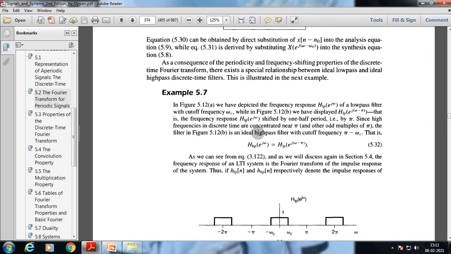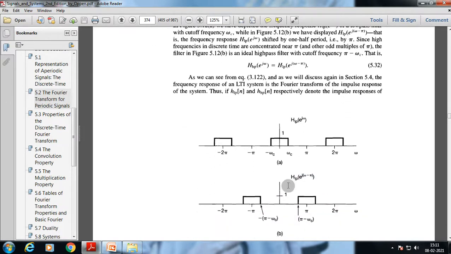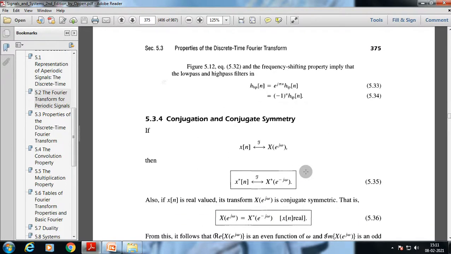Since high frequencies in discrete time are concentrated near pi and other odd multiples of pi, the filter in the figure is an ideal high pass filter with cutoff frequency pi minus omega c. As we will discuss again in section 12, the frequency response of an LTI system is the Fourier transform of the impulse response of the system. Thus we denote the impulse responses respectively, and we get these values. So above that will not get passed, and from that we get this kind of result.